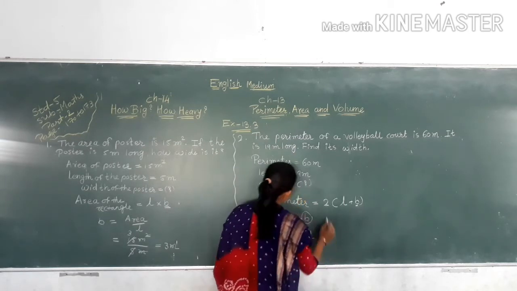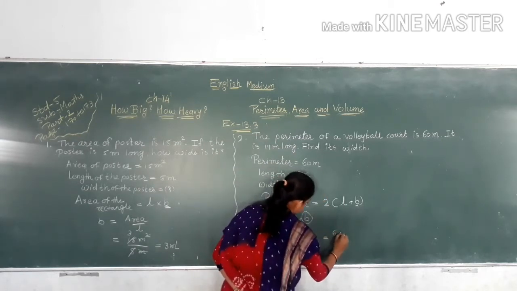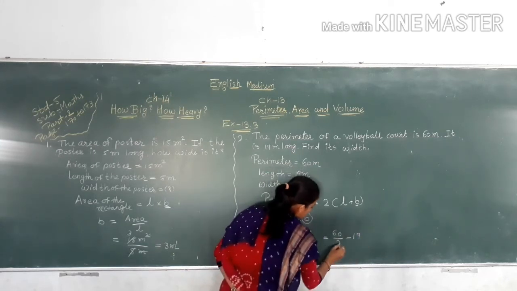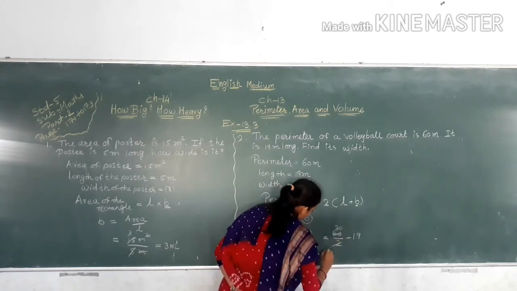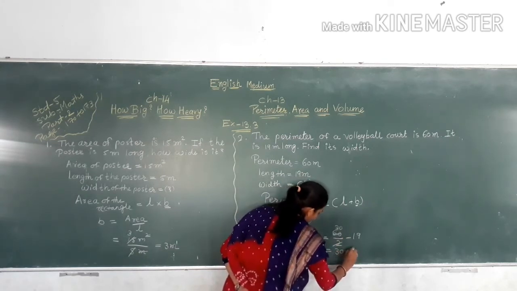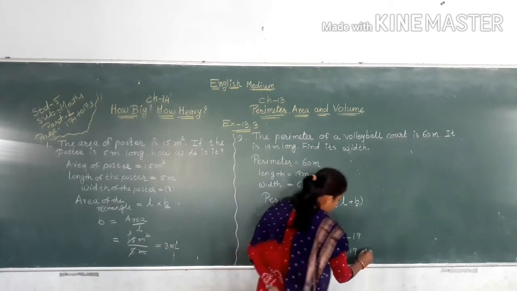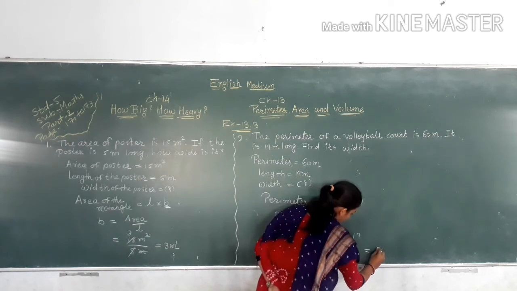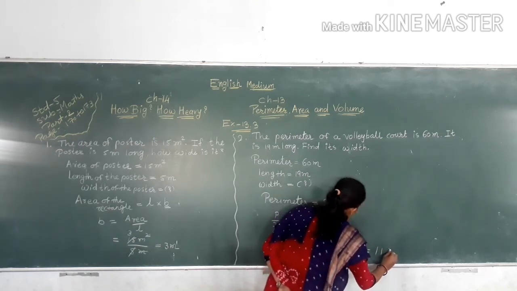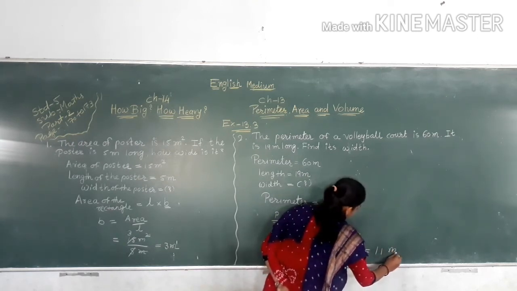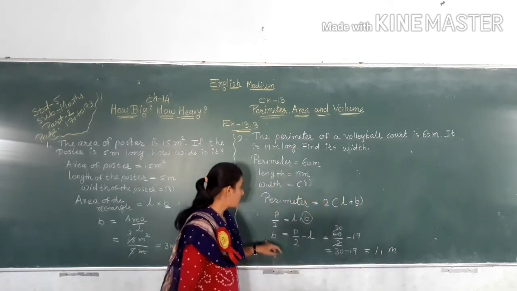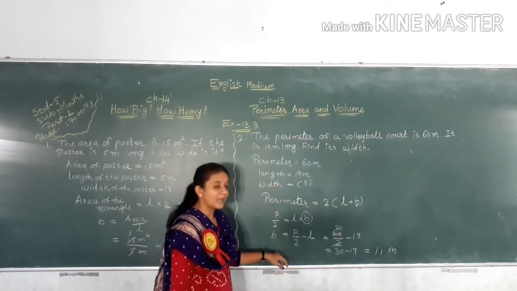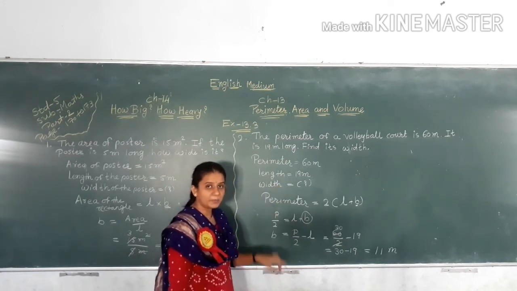So here perimeter is equal to 60 divided by 2 minus 19. So 60, 30 2s are 60. Now here 30 minus 19. So 10 minus 9 here 1 and 2 minus 1 here 1. So here 11 meter. So width is equal to 11 meter. Breadth is equal to 11 meter.